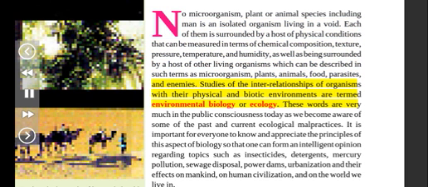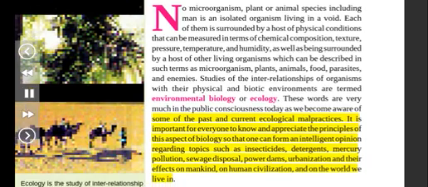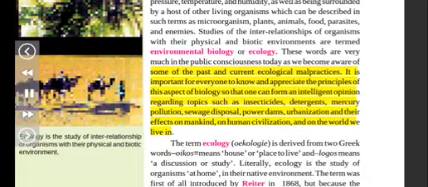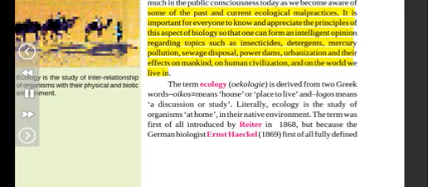Studies of the interrelationships of organisms with their physical and biotic environments are termed environmental biology or ecology. These words are very much in the public consciousness today as we become aware of some of the past and current ecological malpractices. It is important for everyone to know and appreciate the principles of this aspect of biology so that one can form an intelligent opinion regarding topics such as insecticides, detergents, mercury pollution, sewage disposal, power dams, urbanization and their effects on mankind, on human civilization, and on the world we live in.